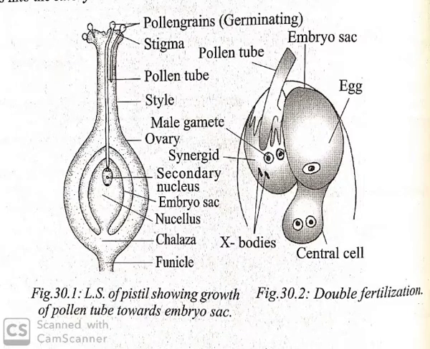The first male gamete fuses with the egg to form the zygote. The fusion of the male gamete with the egg is called syngamy. The zygote develops into the embryo. The second male gamete fuses with the polar nuclei to form the primary endosperm nucleus, which is triploid. This involves the fusion of three nuclei, so it is called triple fusion.